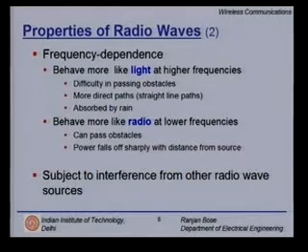Let us look at some other properties. The first and foremost is frequency dependence. Radio waves at higher frequencies tend to behave more like light. That is, they have difficulty penetrating obstacles.